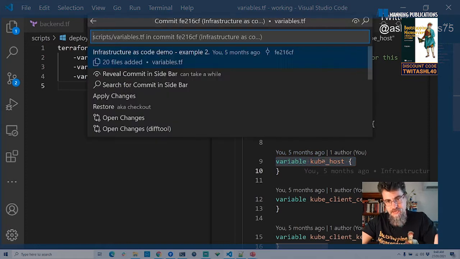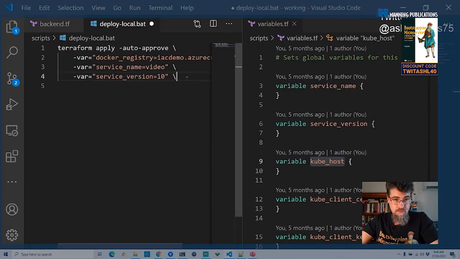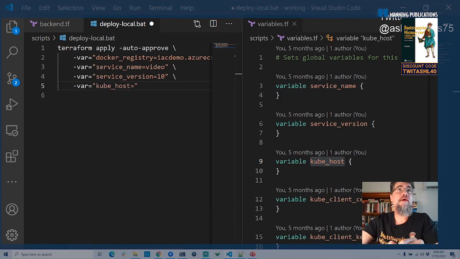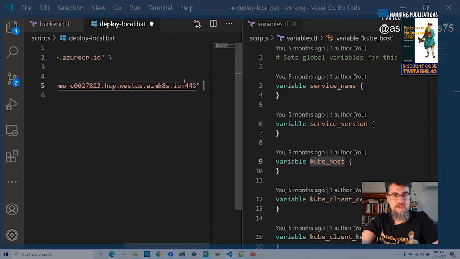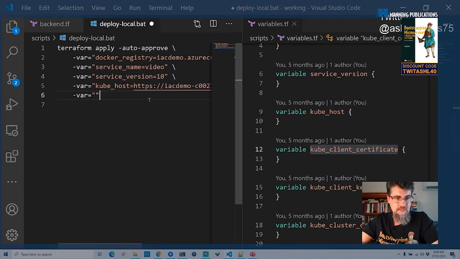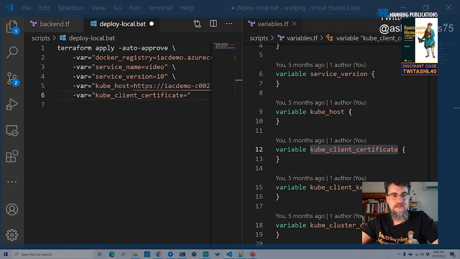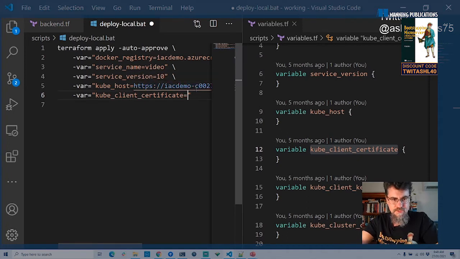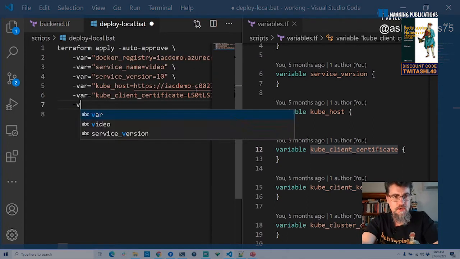Now I have to give it the authentication details. Now I have to give it the connection details it needs to connect to my Kubernetes cluster. So I'm just going up to my cheat sheet to get some of these details because they're quite big and you're not going to want to watch me type these in. So this is the Kubernetes host that we're connecting to. Now comes the interesting bit. I need some of these certificates and connection keys and these are the big ones. These are the ones that if I cut and paste these directly to the command line, somehow it corrupts them. I'm not really sure why.